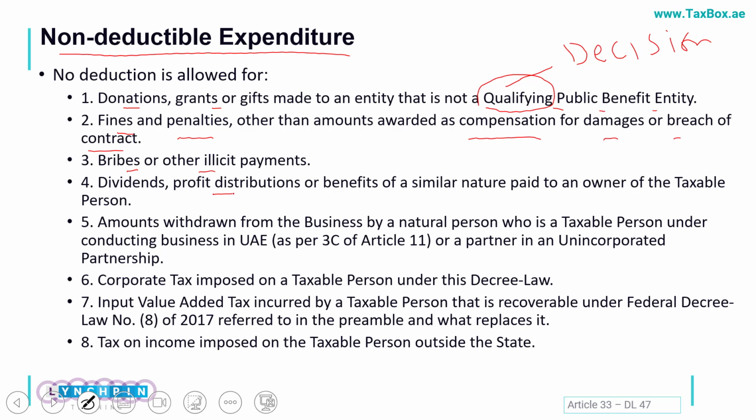Dividends or any profit distribution paid to the owner of a taxable person also cannot be claimed as your allowable expense.